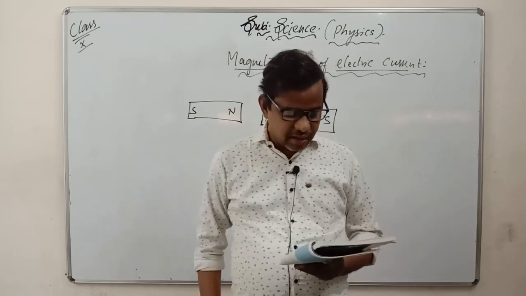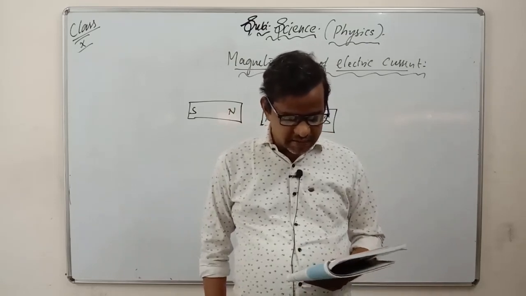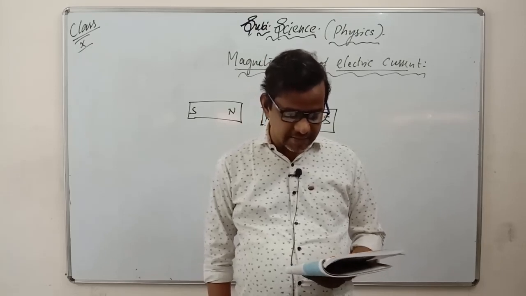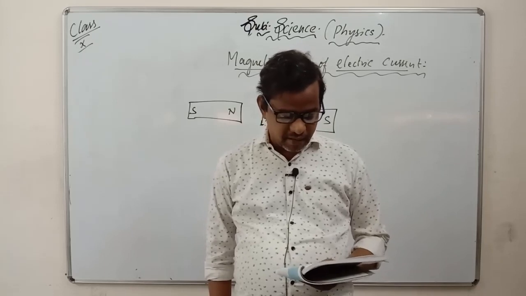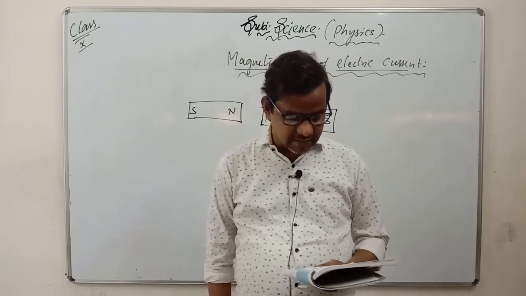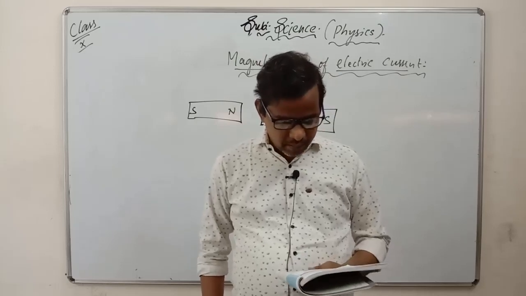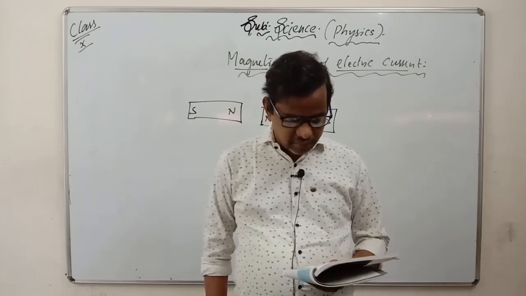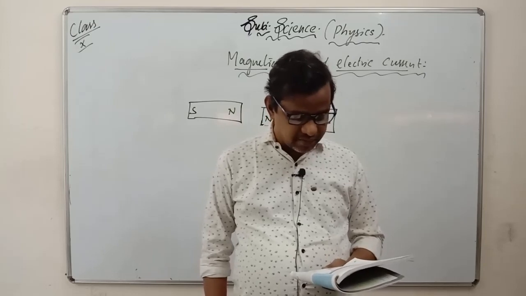It is given here: the iron filings arrange themselves in a pattern as shown in the figure. Why do the iron filings arrange in such a pattern? What does this pattern demonstrate? The magnet exerts its influence in the region surrounding it. Therefore, the iron filings experience a force. The force thus exerted makes the iron filings arrange in a pattern. The region surrounding a magnet in which the force of the magnet can be detected represents the magnetic